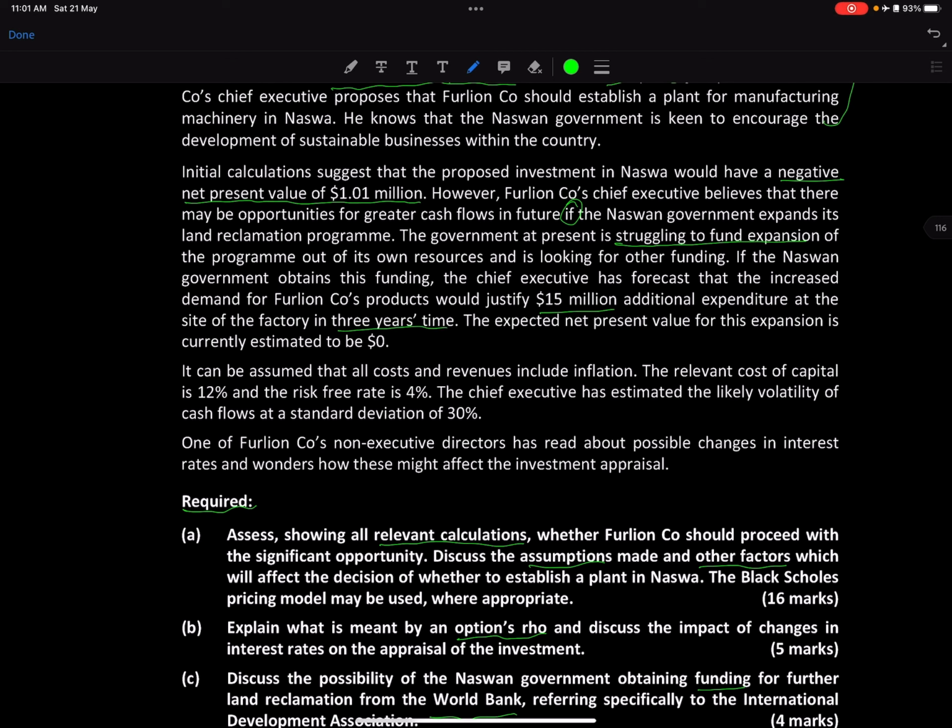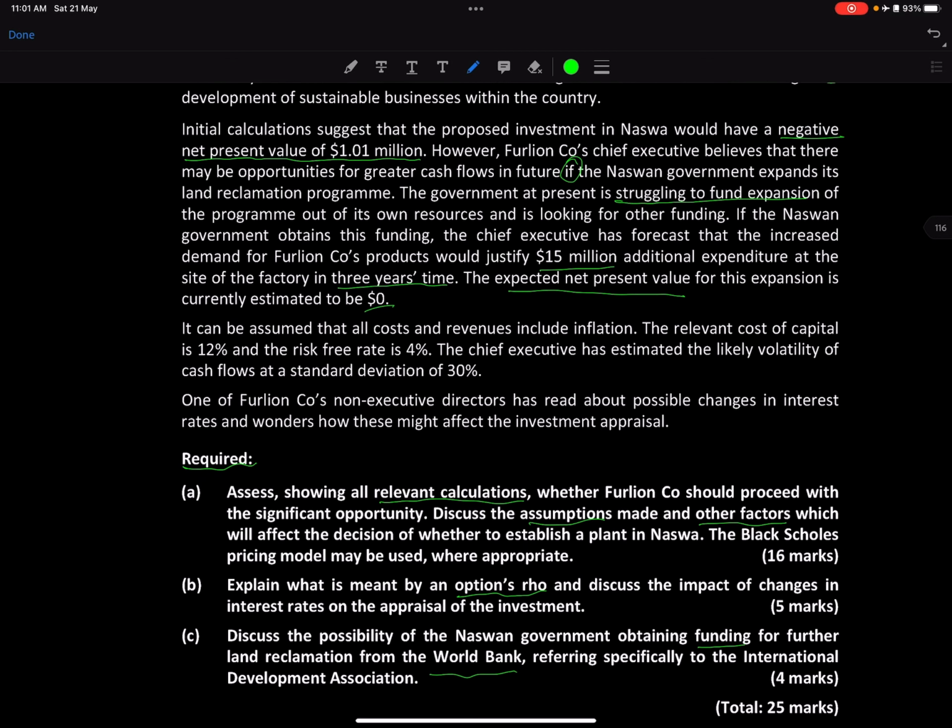And the expected NPV of this expansion is 0. Expected NPV, so after 3 years, right. It can be assumed that all costs and revenues include inflation. The relevant cost of capital is 12%. Risk-free rate is 4%. Estimated likely volatility is 30%. One of the Furlion company's non-executive directors has read about possible changes in interest rate and wonders how this might affect the investment appraisal. So it's basically about this, the second part.